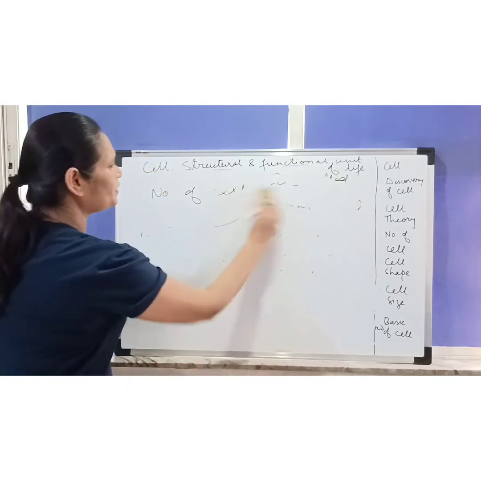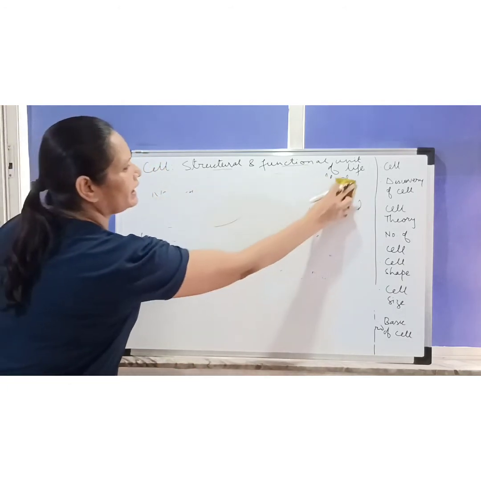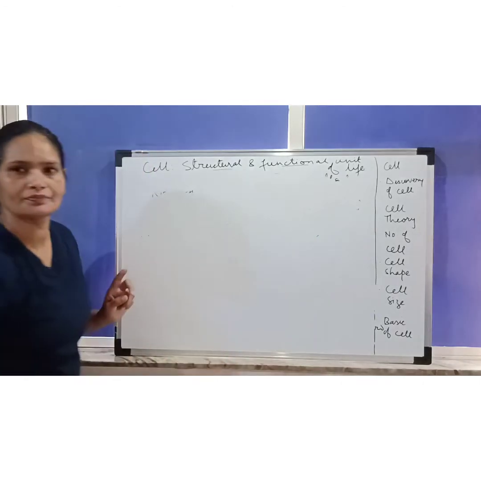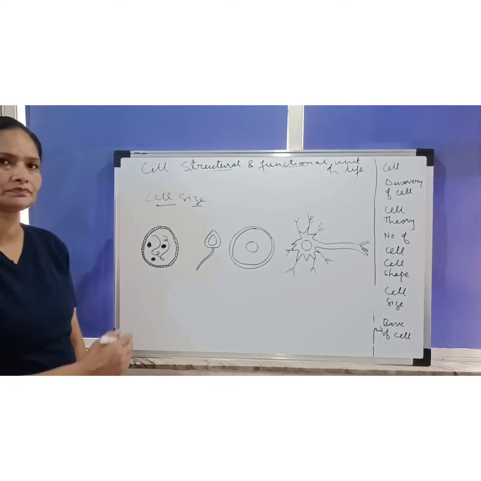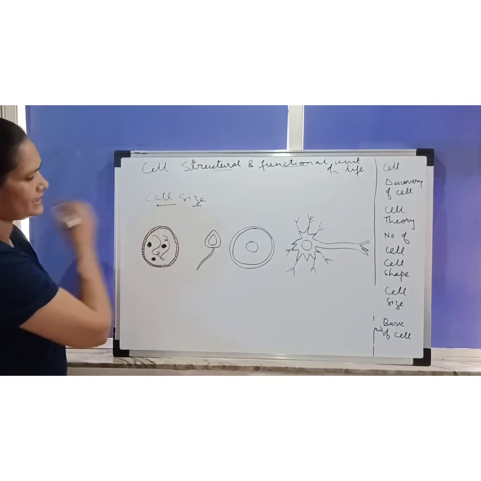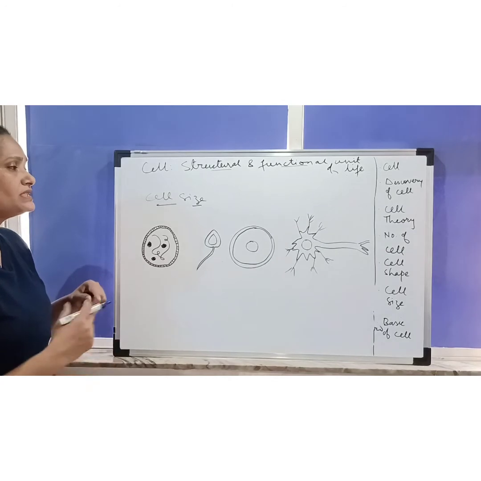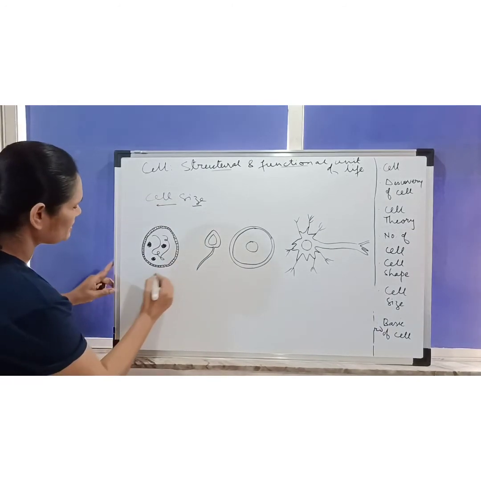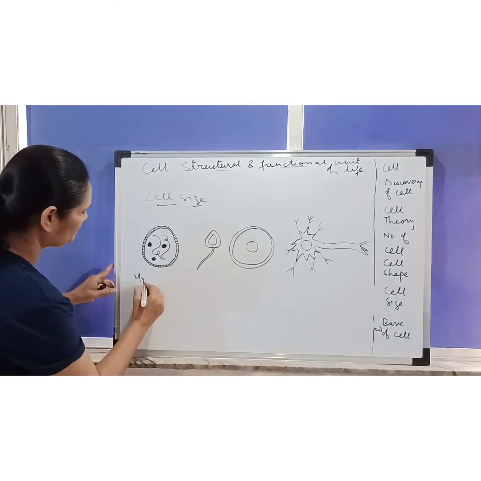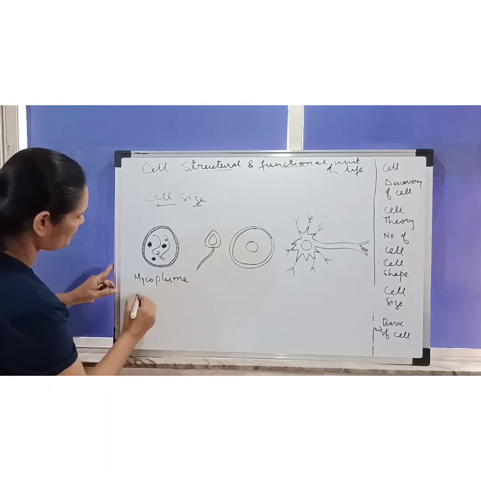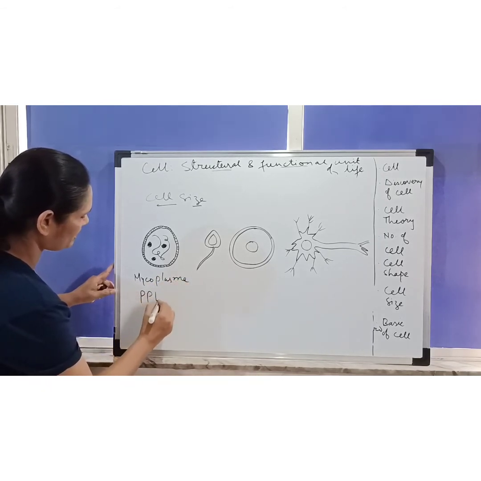So we have got to know about unicellular and multicellular. Now cell size. Different cells vary in size. For example, this is mycoplasma, which is also called PPLO.